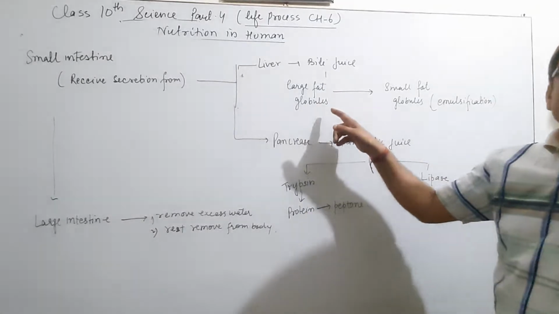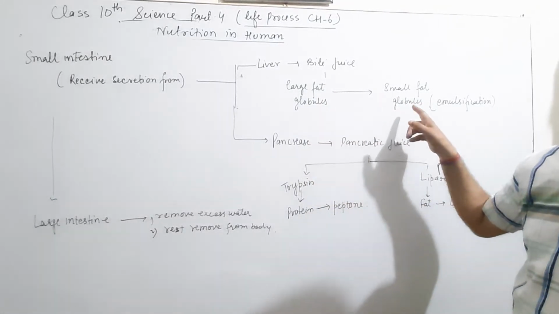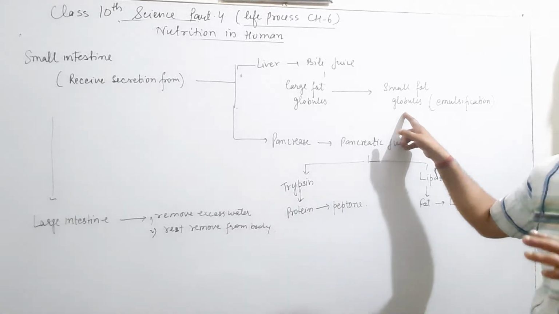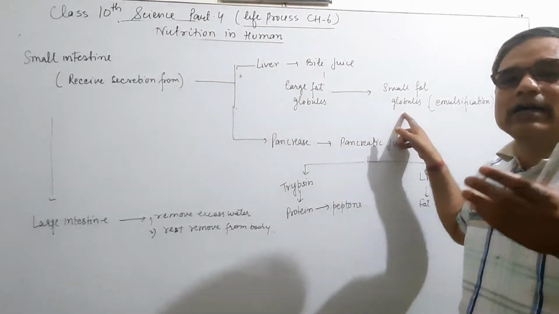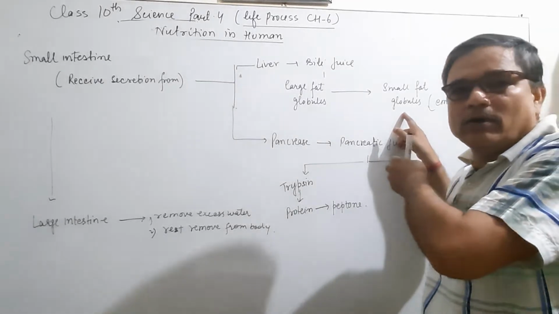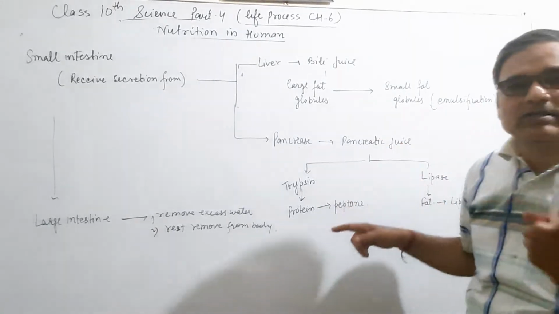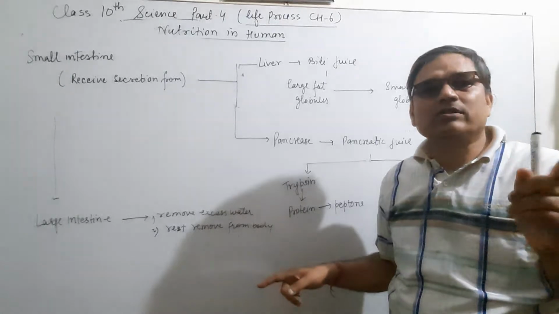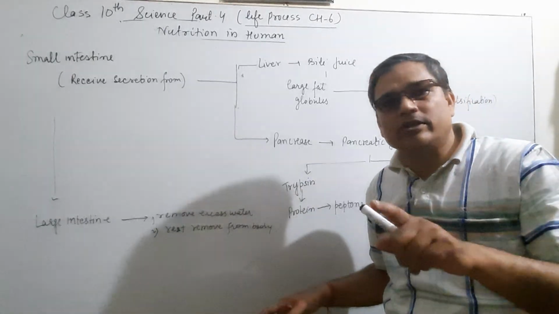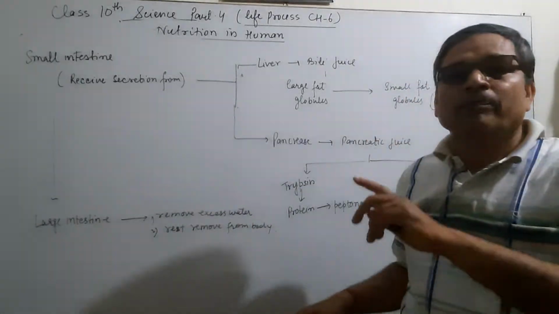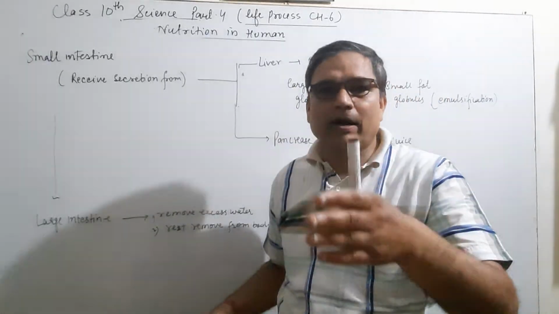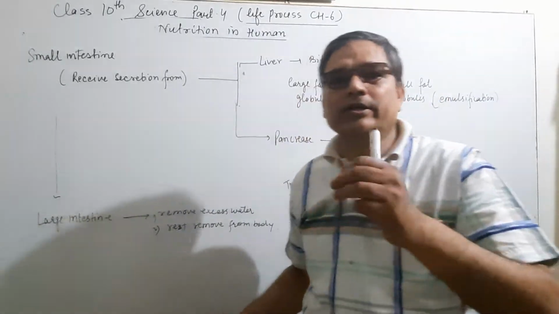Bile juice converts large fat globules to small fat globules, which makes it easy for other enzymes to be active, and this process is known as emulsification. Emulsification is the process in which large fat globules are changed into small fat globules, and this bile juice is secreted by the liver into the small intestine.